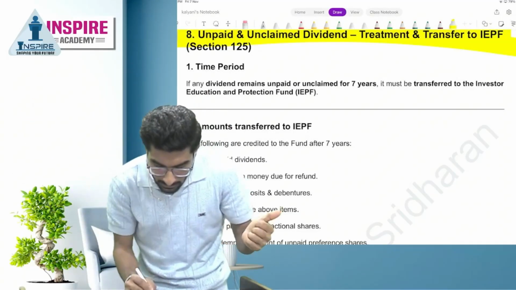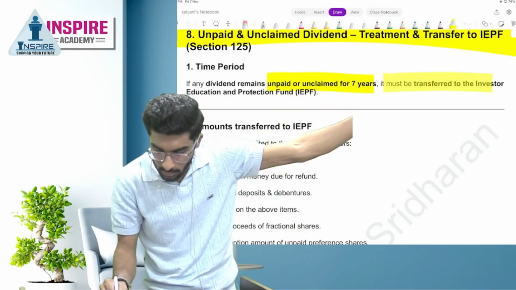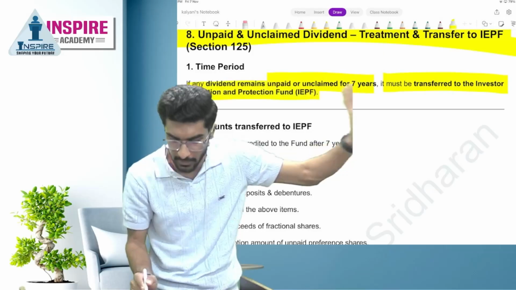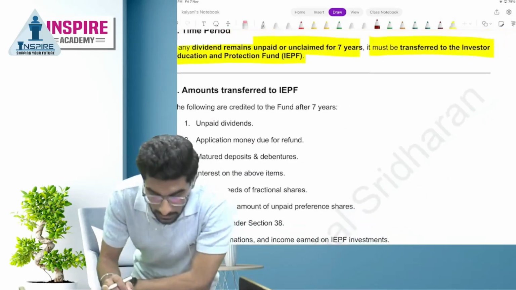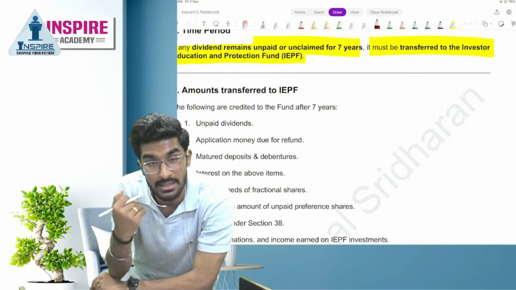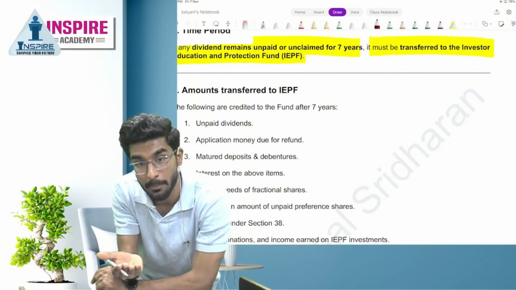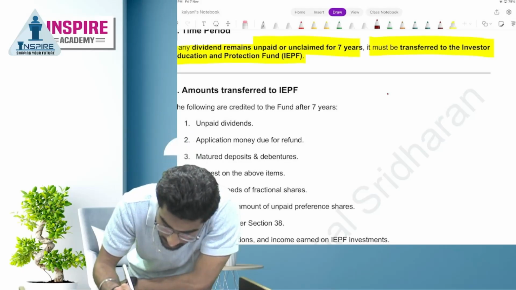If any dividend remains unpaid or unclaimed for 7 years, it must be transferred to the Investor Education Protection Fund. So people, normally I will tell you what actually happens in detail. If the company has paid dividend, and for 30 days no one has claimed that I am the shareholder of this company, I am entitled to dividend, then the company transfers this money to